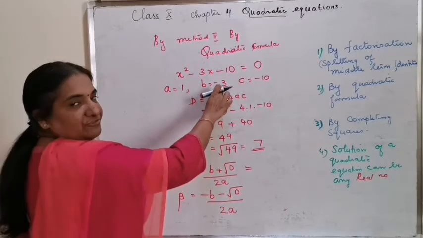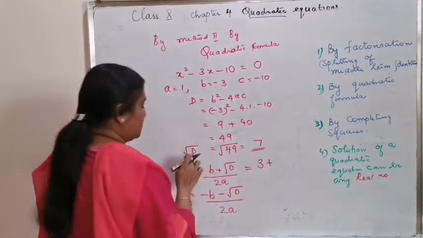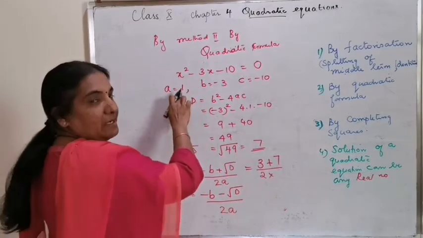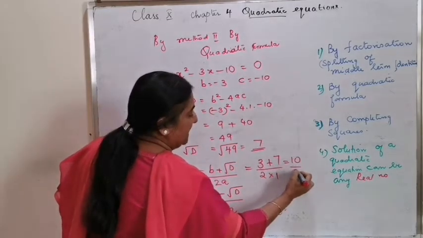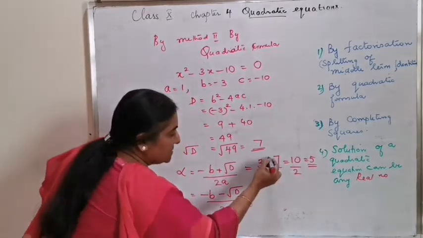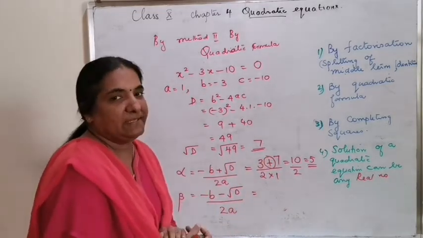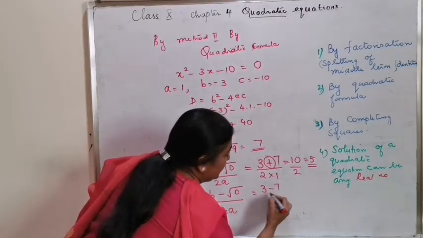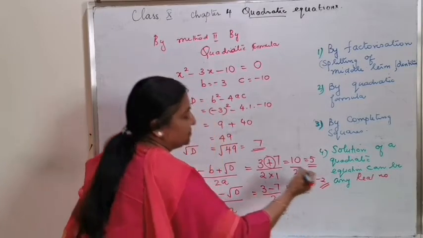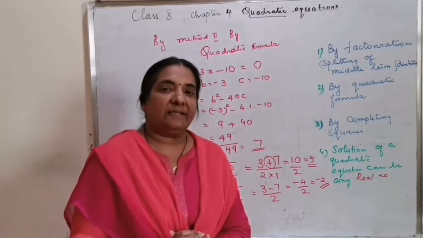Your b value is negative 3, so minus b is positive 3, plus square root d is 7, by 2 into a value 1. That is 10 by 2, which is equal to 5. And for the second value, only the change of the sign is enough. The remaining will all be the same. That is 3 minus 7 by 2, which is minus 4 by 2, equal to minus 2. So this is the method of finding the zeros by the quadratic formula.